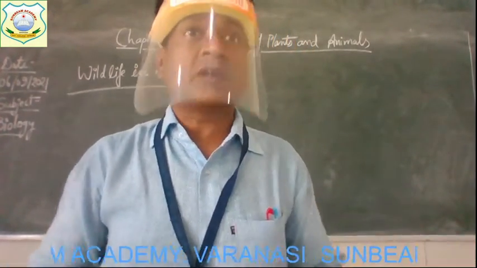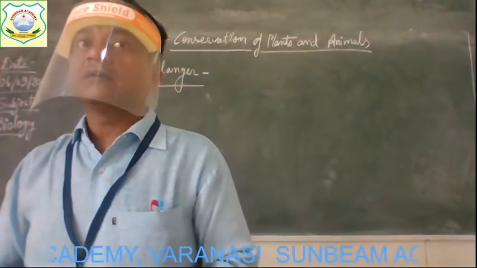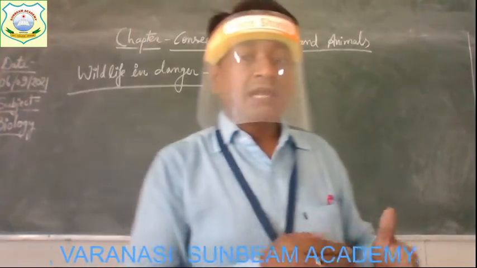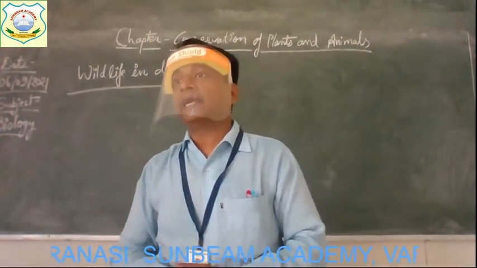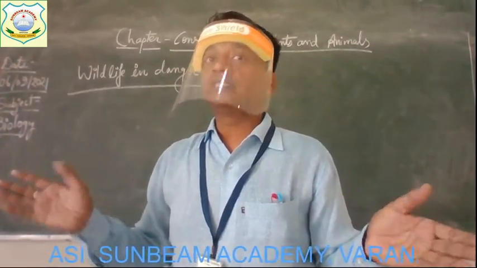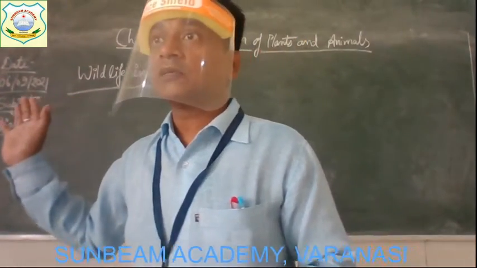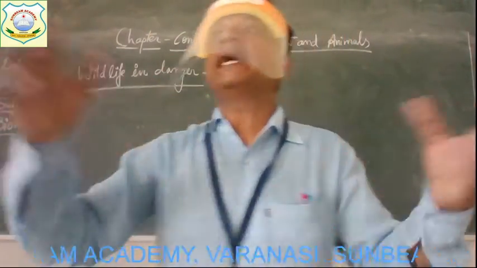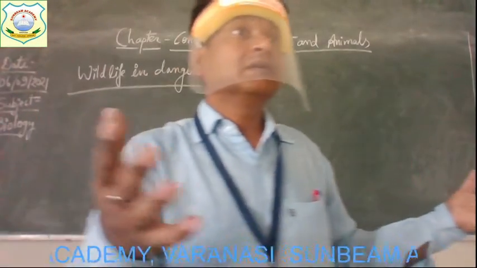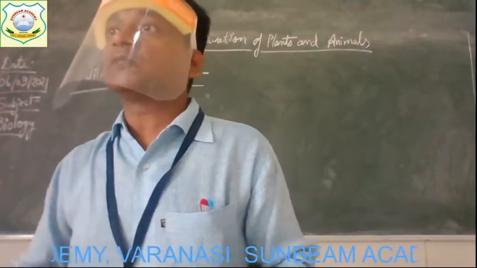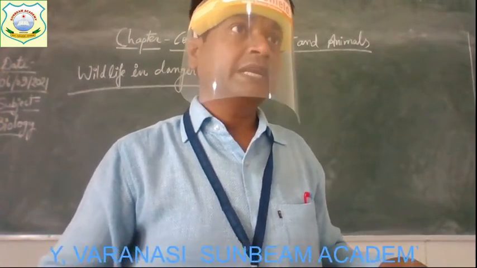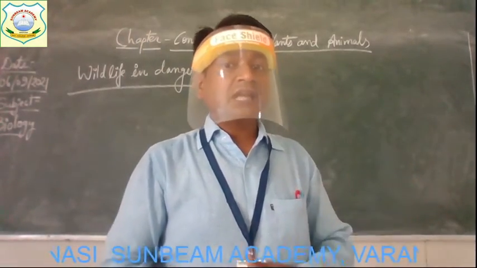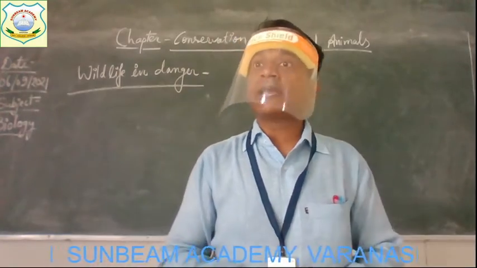Human beings have cleared forest, meaning we cut the forest for what? To get the wood. We also convert the grasslands into farmlands, the natural grasslands which are used by wild animals, herbivores, to get their food. Such grasslands are cleared, and in their place farmlands are made. Farmlands means the lands in which human beings can grow crops for their own purpose. Get it? So the grasslands are converted into farmlands.